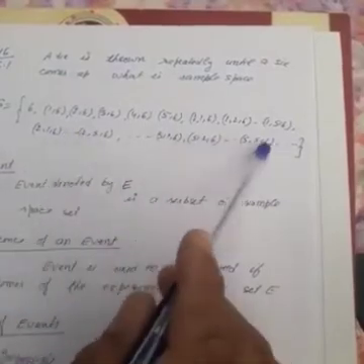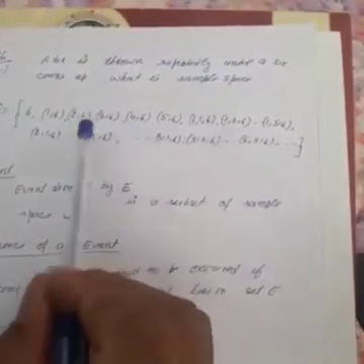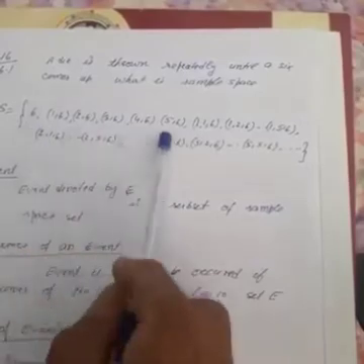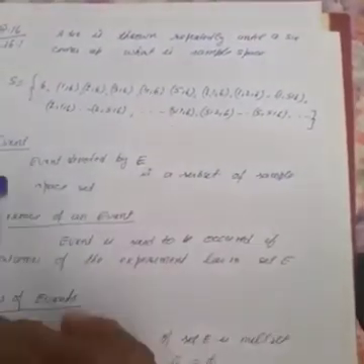So this is the sample space. So infinite number of sample points. The elements written inside the set are called sample points. So I hope it is clear.